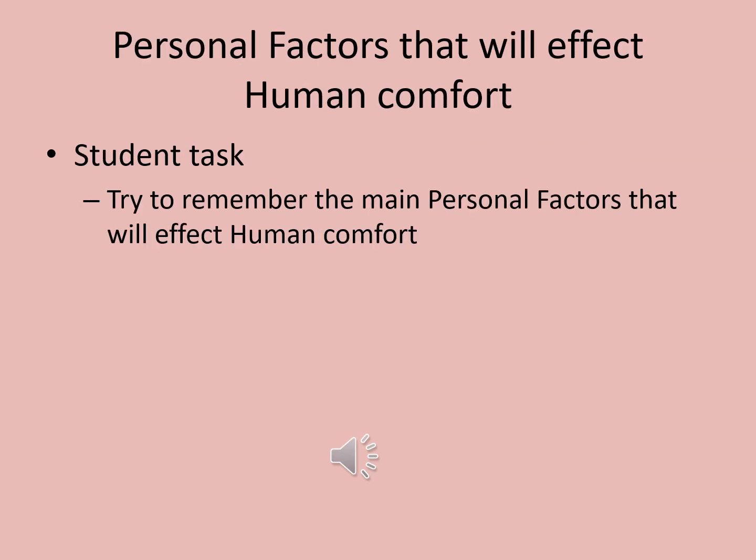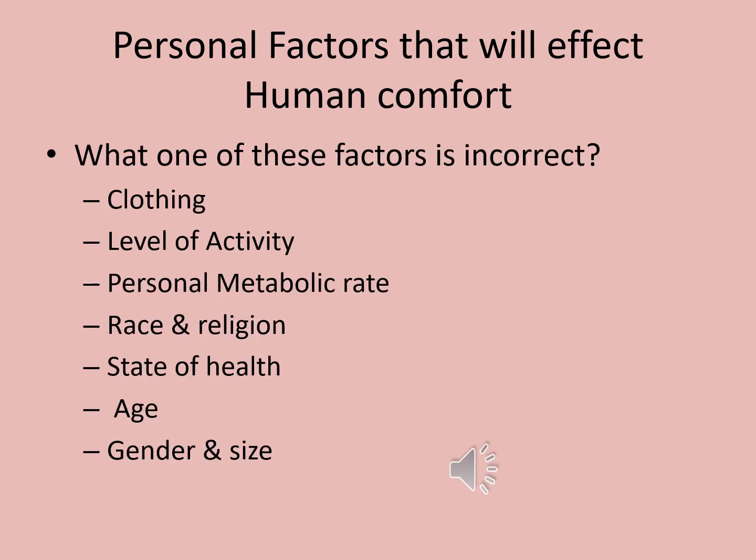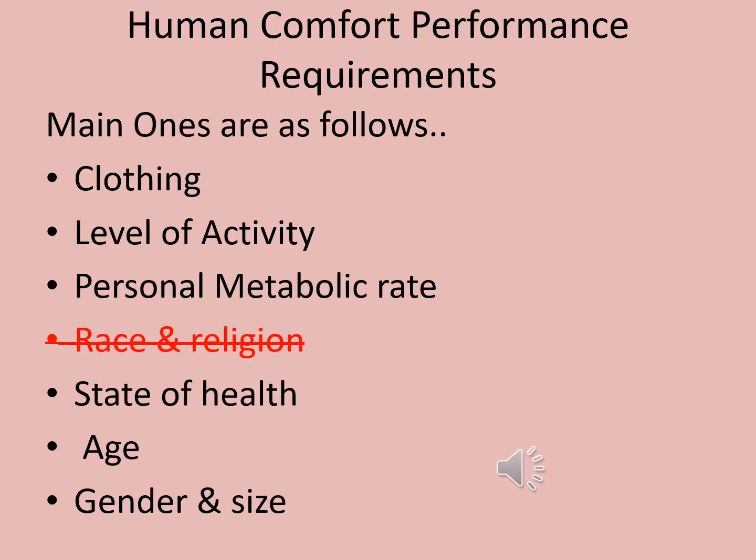Last week we covered the 6 main personal factors that will affect human comfort. Try to remember them and answer the following questions. You will see that there is a list of 7 personal factors that affect human comfort. One of these is incorrect. Please identify the incorrect one. Race and religion are not personal factors that will affect your human comfort in a building. The correct ones are as follows.